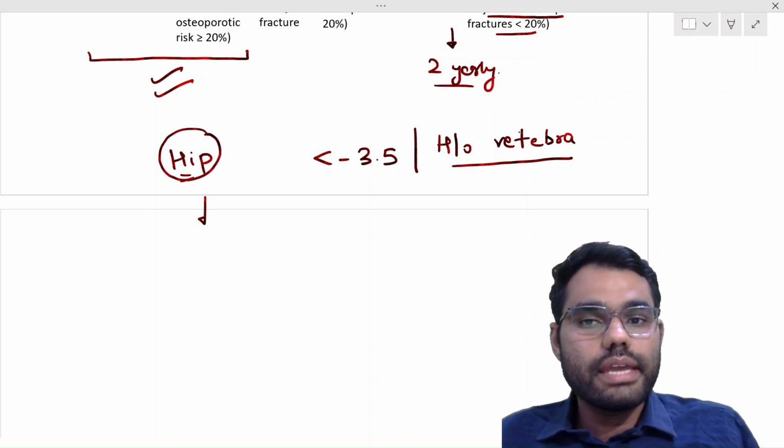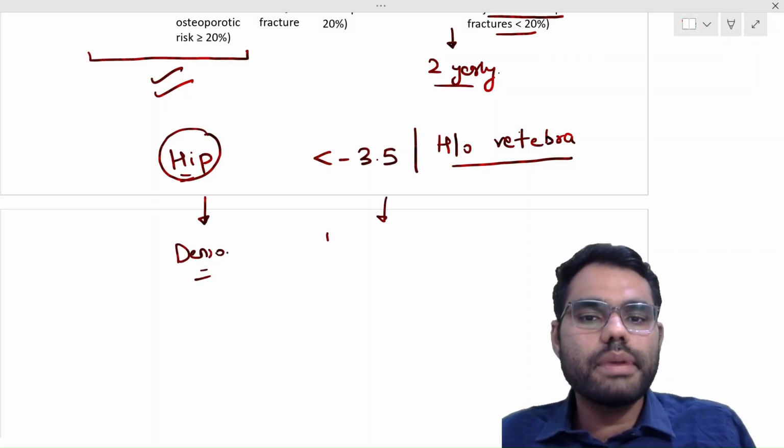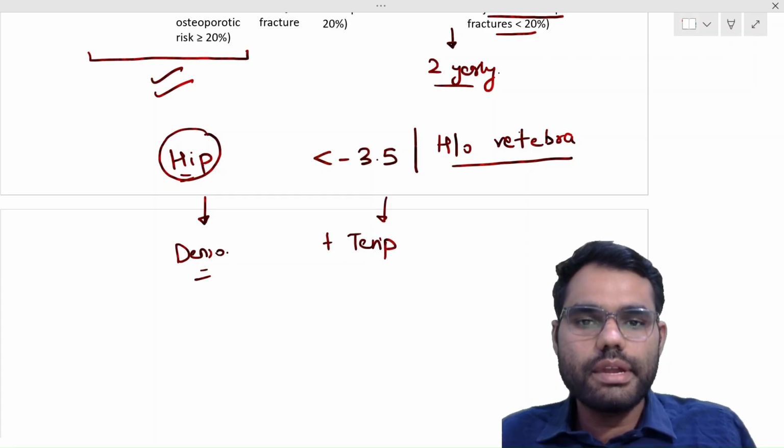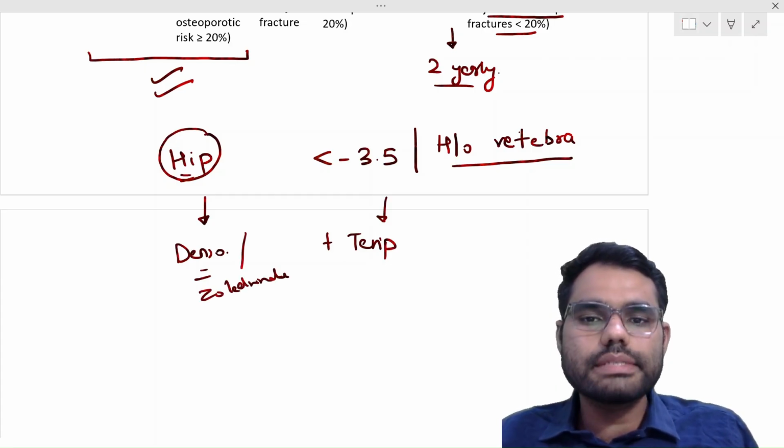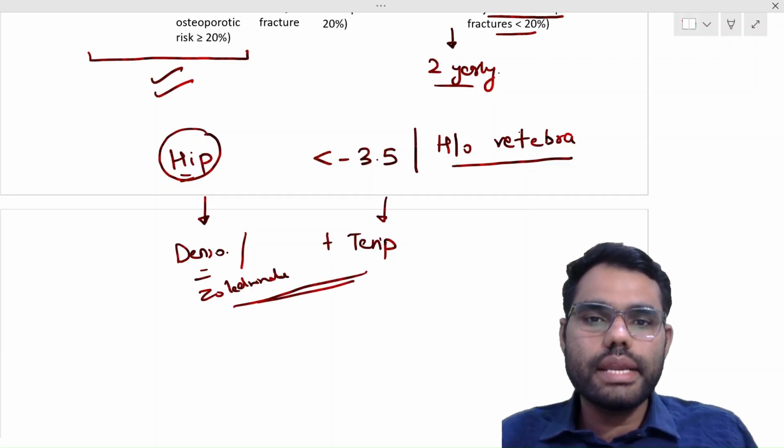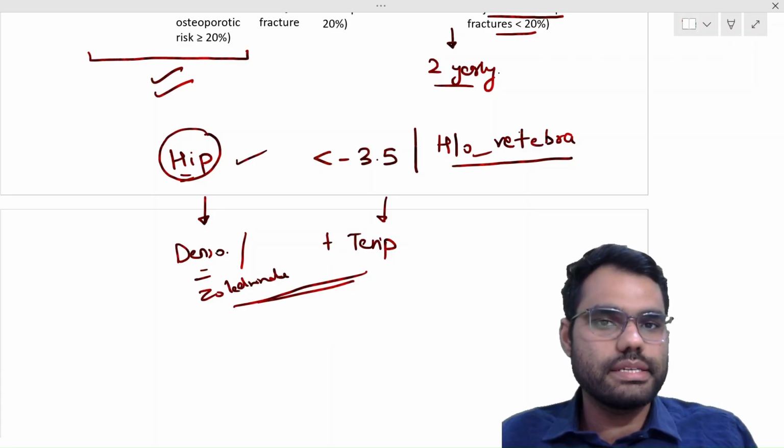So yes, we can give a combination therapy like denosumab for this plus teriparatide for this. So these are being developed. Similarly, studies are also going with zoledronate plus teriparatide combinations to treat patients with a high risk for both vertebral as well as non-vertebral fractures, right?